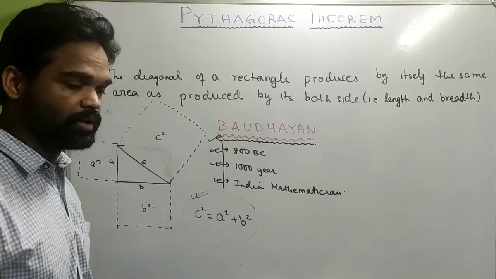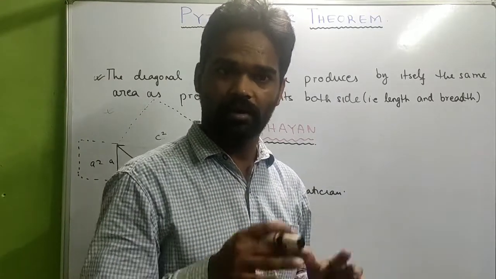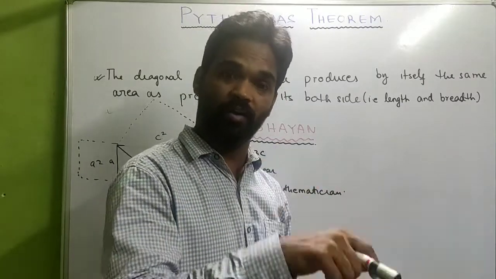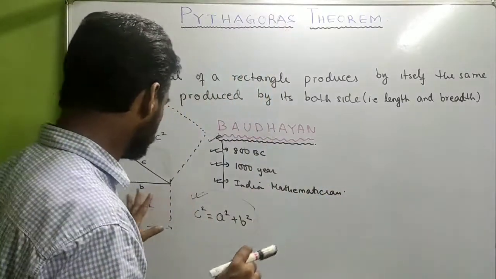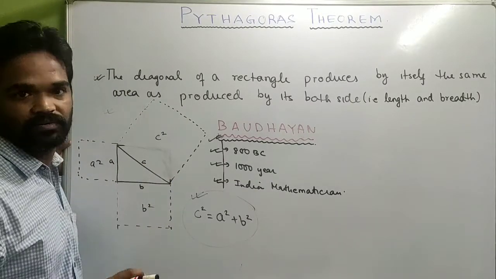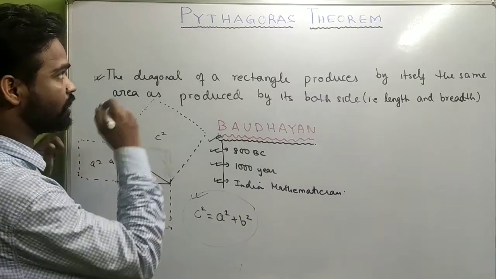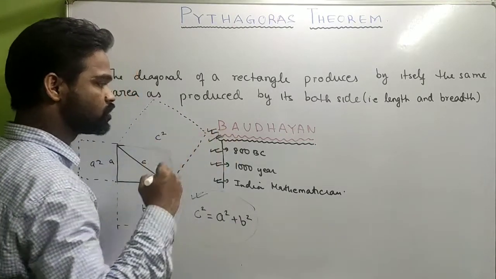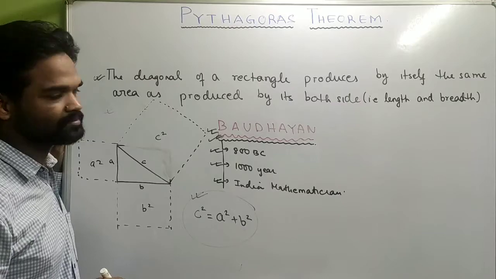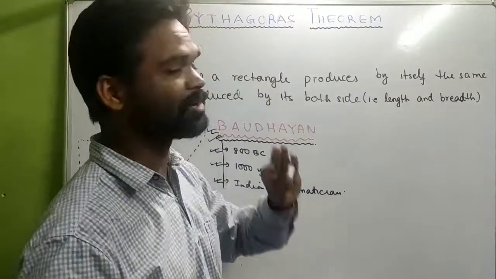He did not do it by the concept of geometry, which is again a wrong statement, I should say, because Baudhayana did it by both area and as well as geometry. But still it was ignored. So actually the credit for Pythagoras theorem goes to our Baudhayana. Nevertheless, now let's get into Pythagoras theorem.